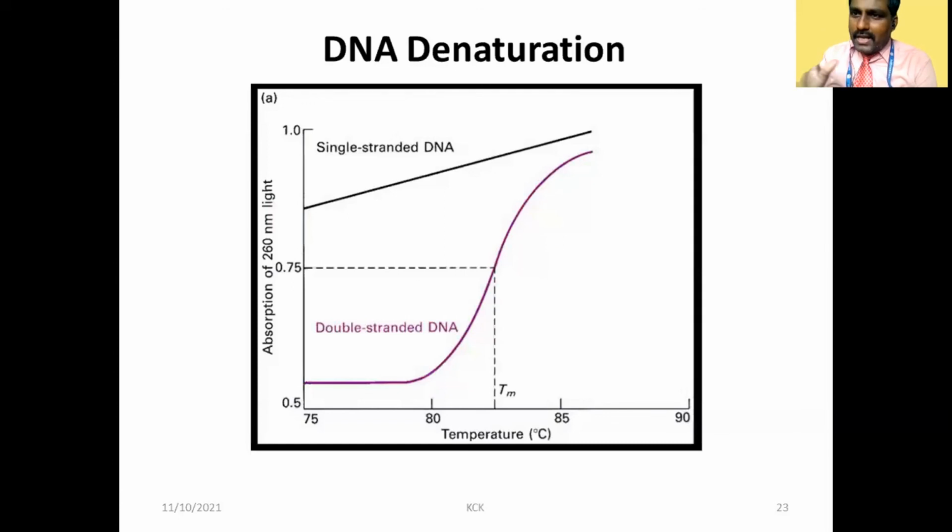Double helical DNA denaturation can be identified by UV visible spectra by identifying the temperature where it will be melting, or the Tm can be identified. This is a double helical or double stranded DNA molecule. This is blue color. Black color is single stranded DNA molecule. Even denaturation can be identified by UV visible spectra.